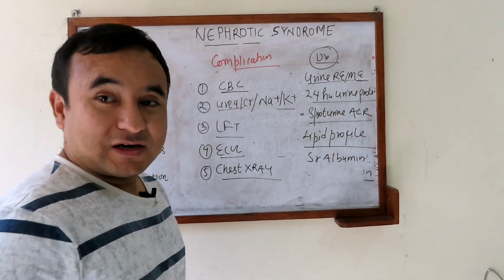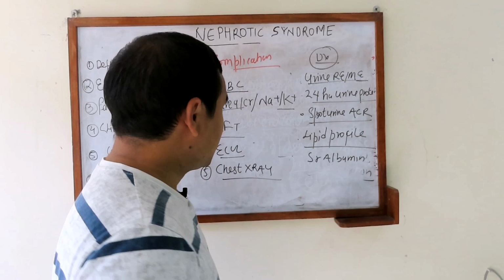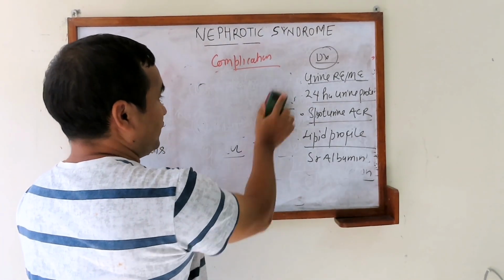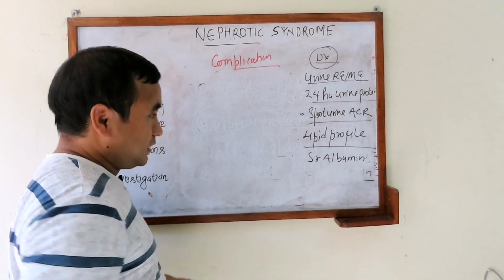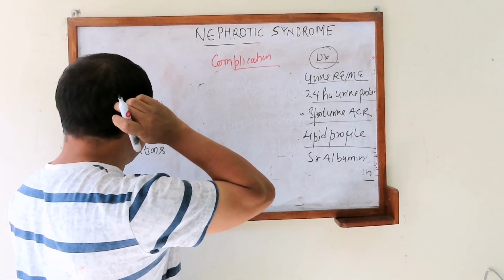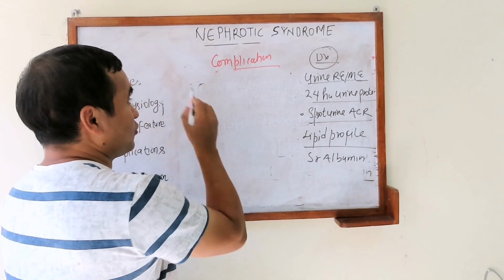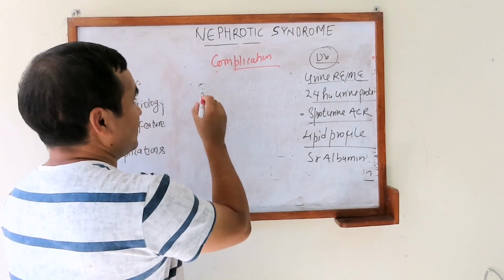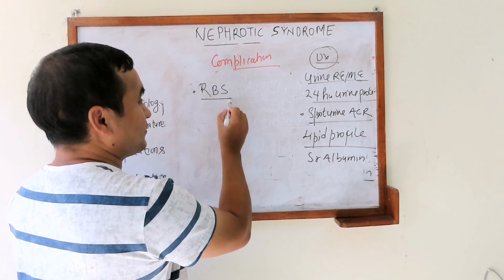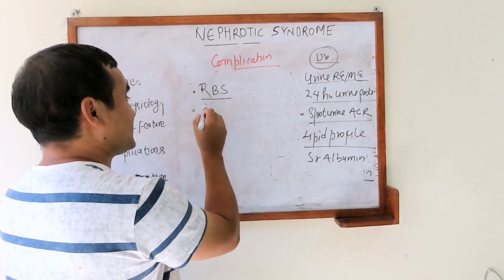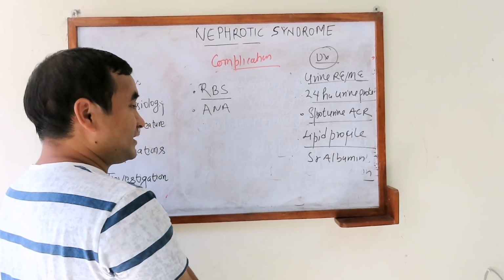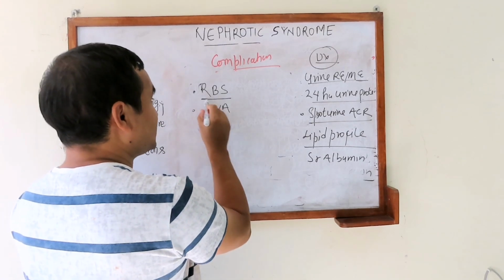And for the etiological diagnosis, what are the tests we want to do? For the etiological diagnosis, what are the causes? MCD or focal segmental glomerulosclerosis, membranous glomerulopathy, but we should always check for the secondary cause first. Then we may have to do RBS because one of the causes is diabetes, another is SLE, for which we have to do ANA, anti-nuclear antibody. Okay, so these are the tests.